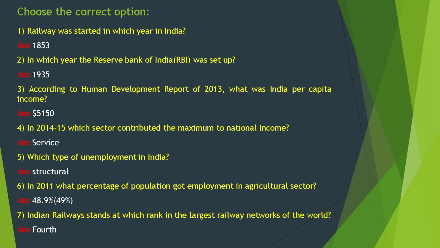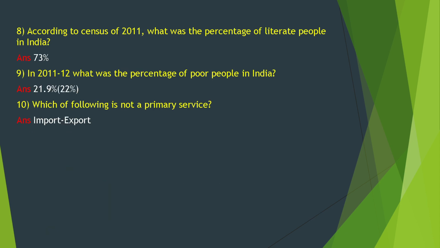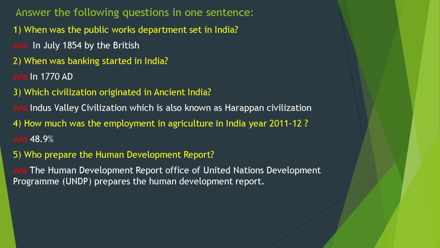49%. Indian Railway stands at which rank in the largest railway network of the world? Fourth. According to the census of 2011, what was the percentage of literate people in India? 73%. In 2011, what was the percentage of poor people in India? 22%. Which of the following is not a primary service? Import, export.